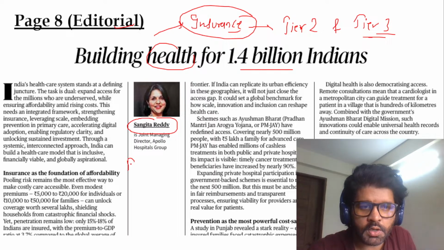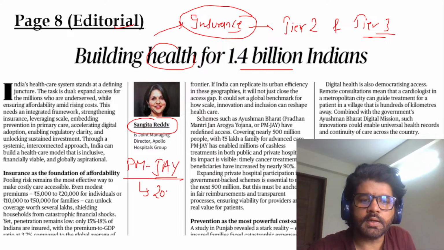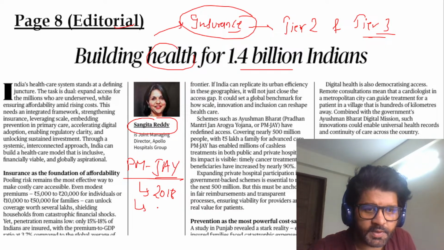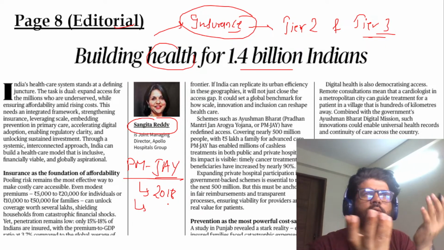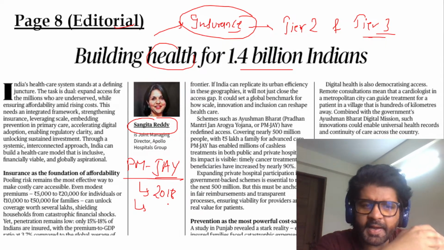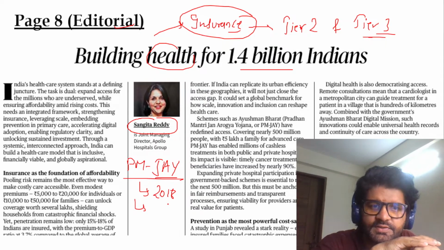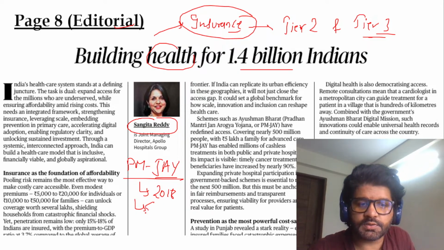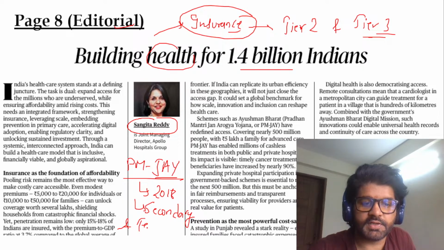Then she talks about Pradhan Mantri Jan Arogya Yojana, launched in 2018, which is providing 5 lakh health benefits to, I think, how much? 50 crore people who are identified by SECC, the Socioeconomic Caste Census, but for secondary and tertiary care. So there are certain keywords here. There are certain things which are important from an exam perspective.